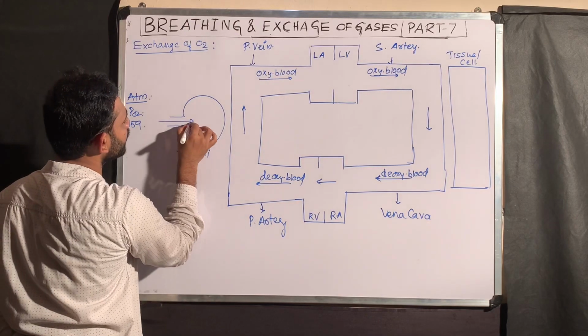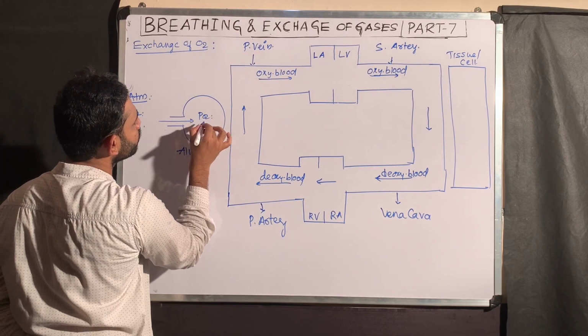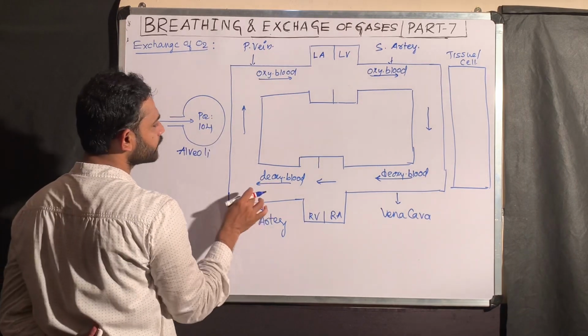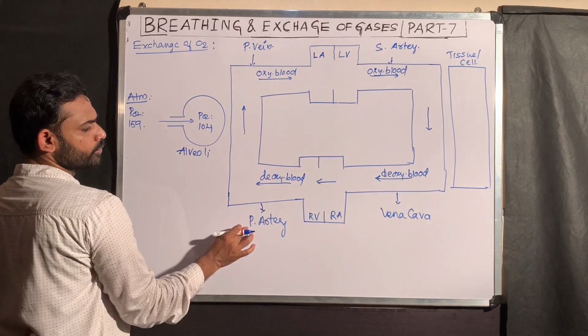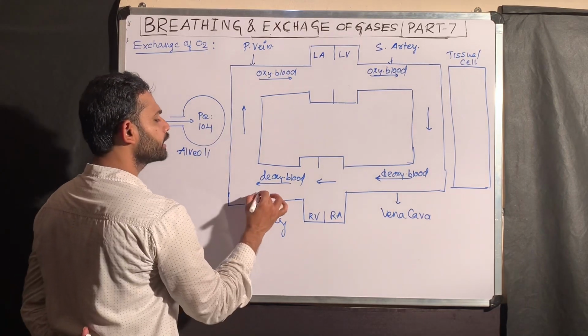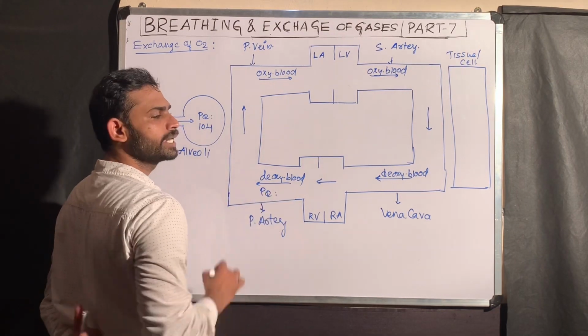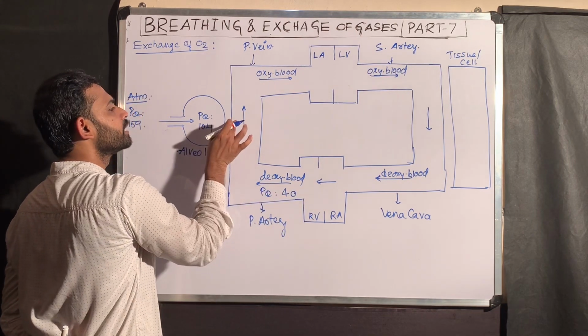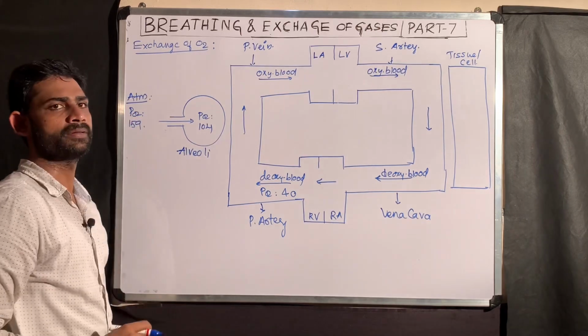Then oxygen enters, and the alveolar PO2 is 104. Then deoxygenated blood reaches the alveoli through the pulmonary artery. What is the PO2 in deoxygenated blood? That is 40.